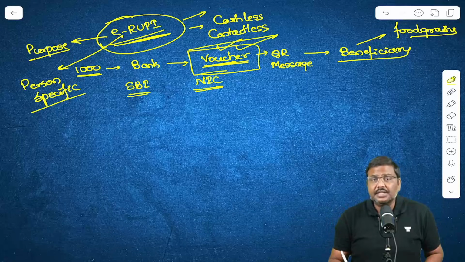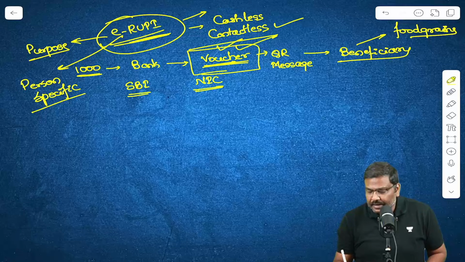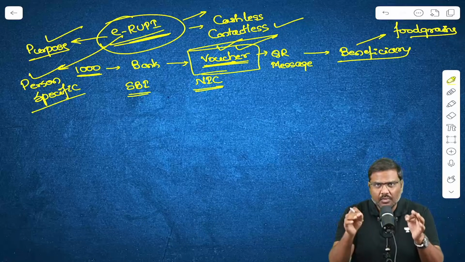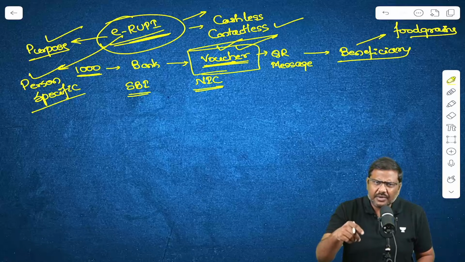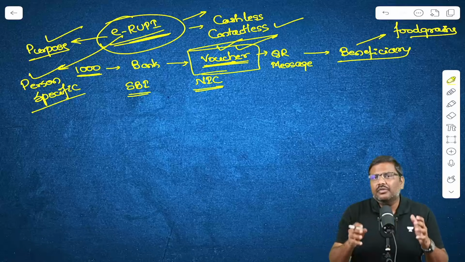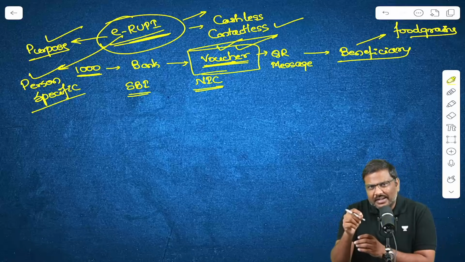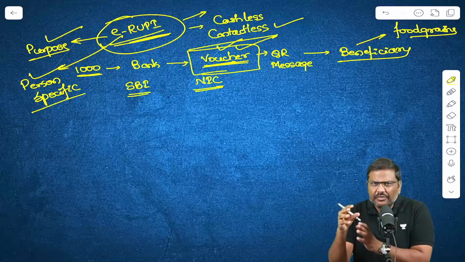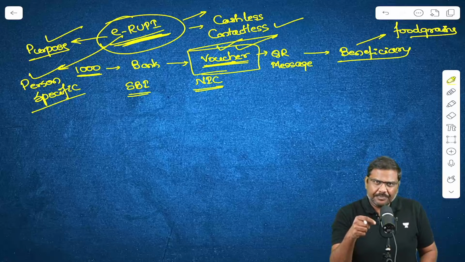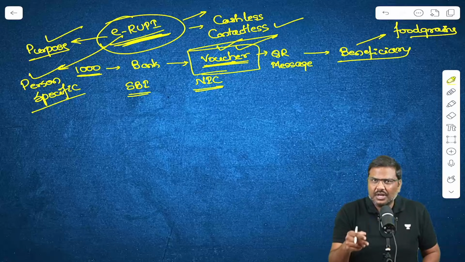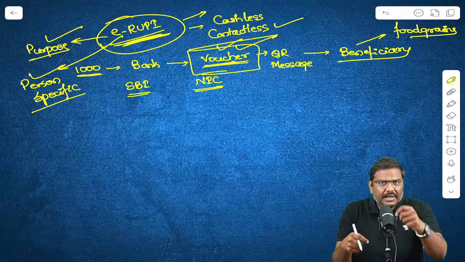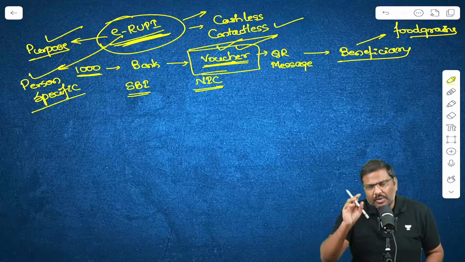Again, I'll repeat it. It is a cashless, contactless, purpose specific and person specific digital voucher system. Now, this has been introduced in multiple instances. For example, in last year's budget, the government of India announced certain interest benefit to educational loans. There the government simply said that for a student who is taking an education loan, a certain part of the interest will be borne by the government, but the payment shall be done using the voucher system. That is the e-Rupee voucher system.